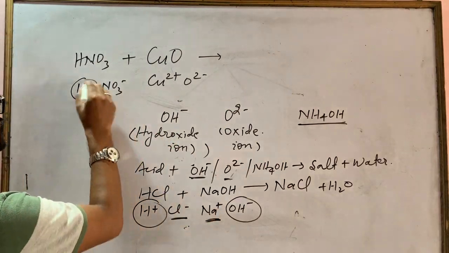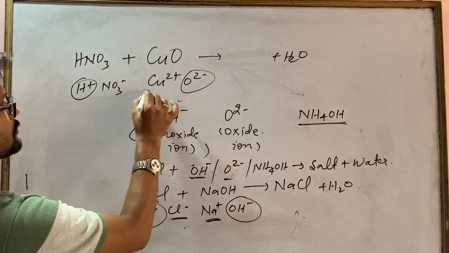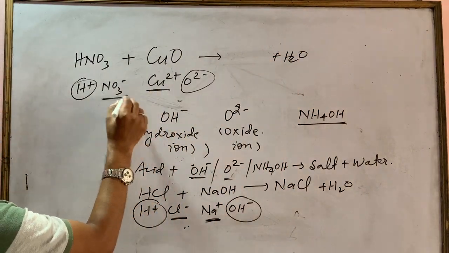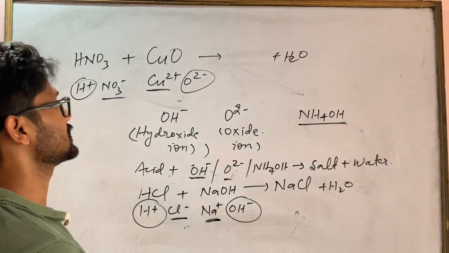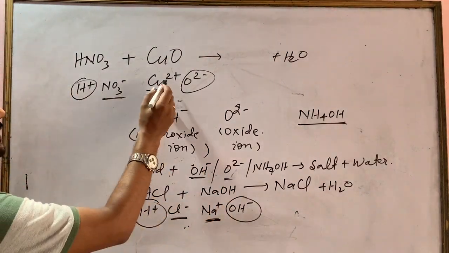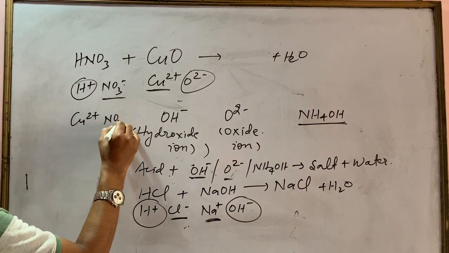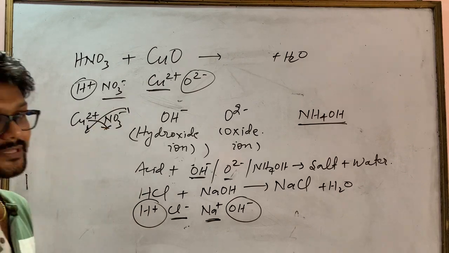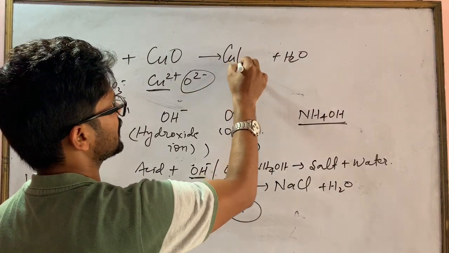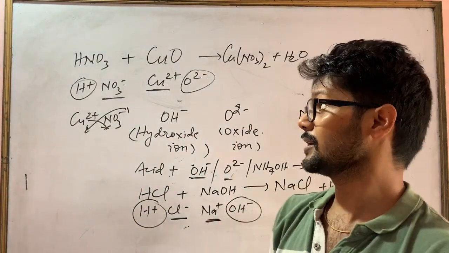So the positive of the first and the negative of the second will give H2O, and the positive of the second reactant will combine with the negative part of the first reactant. It is divalent, it is monovalent, cross multiply Cu2 plus and NO3 minus. One will come this side, two will go that side, and what will it form? Copper nitrate, and that is a salt.